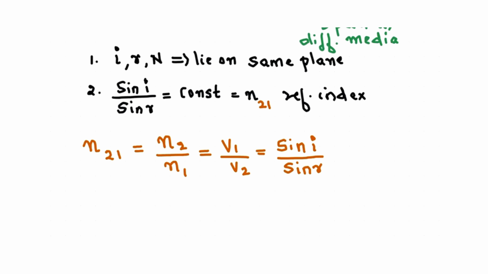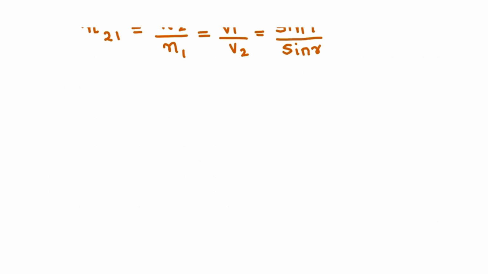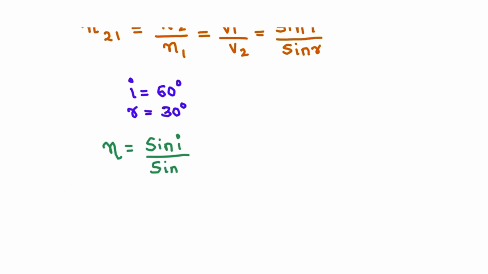In the formula, suppose the angle of incidence is given as 60 degrees and the angle of refraction is given as 30 degrees. So what will be the refractive index? Refractive index is equal to sine i divided by sine r, which is equal to sine of 60 divided by sine of 30.